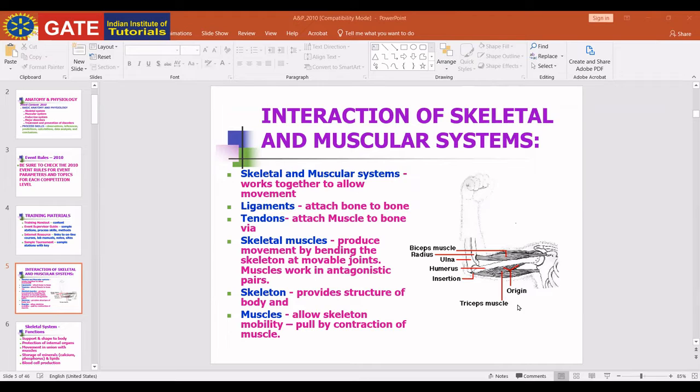Okay, the skeletal muscular system. Skeleton plus muscles help in movement and locomotion of the body. Just remember, muscles alone cannot help in locomotion or movement. But the combination of skeletal and muscular systems works together to allow movement. For healthy movement, for stability, for equilibrium, we need both things, skeletal plus muscular. These are the small basic terms.